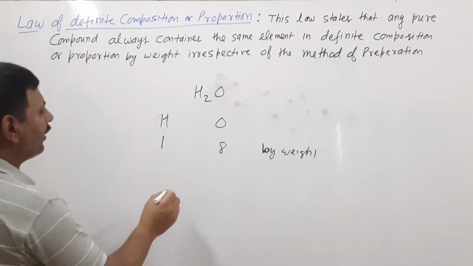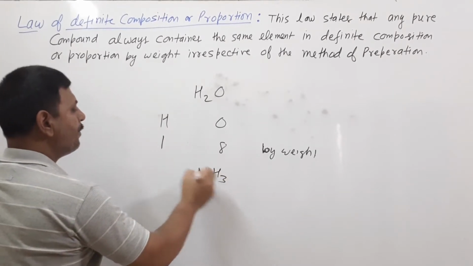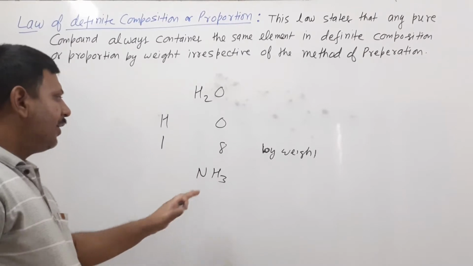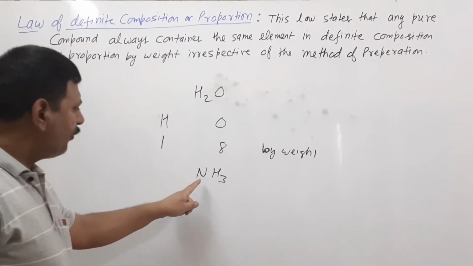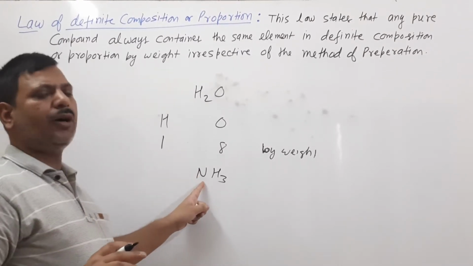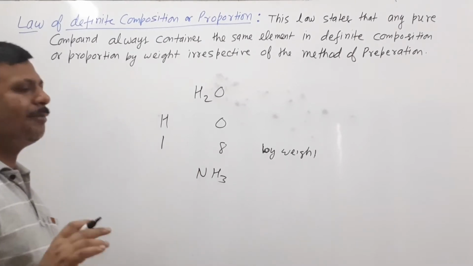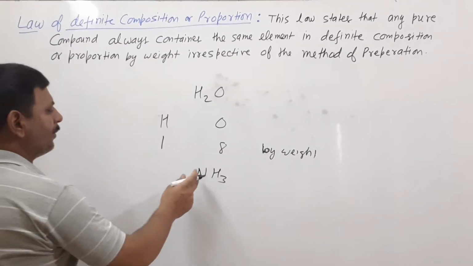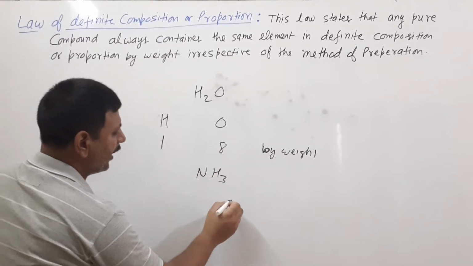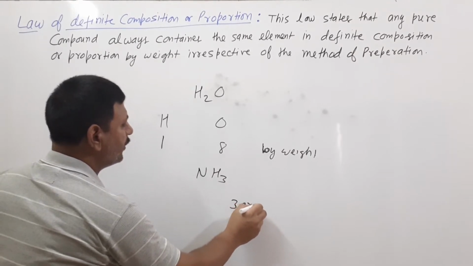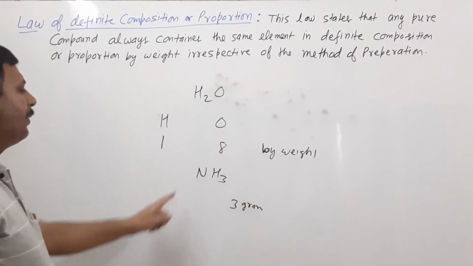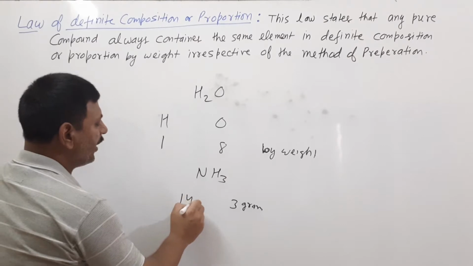One more example, if I am taking NH3. If we make ammonia and see the ratio of nitrogen and hydrogen by weight, it always comes the same. If you have taken 3 gram of hydrogen, the nitrogen will be 14 gram.